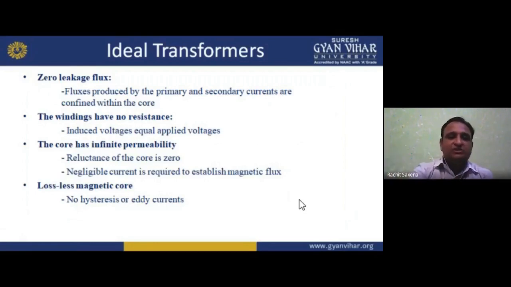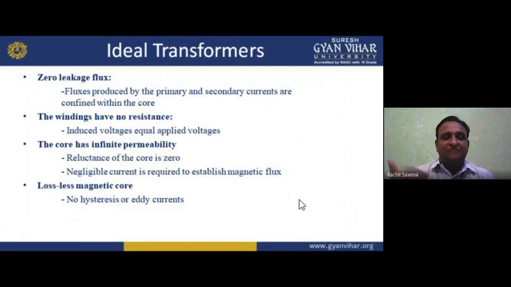So loss is equal to zero, and we get higher efficiency. We can say a 100% efficient transformer, but practically it can't be possible. Now, the windings have no resistance. That is not possible. Even our body has resistance, and we can't say that non-living things have no resistance. All windings have resistance, because the metal we use to make the winding has a small value of resistance, but it has resistance. With no resistance, the induced voltage equals the applied voltage.